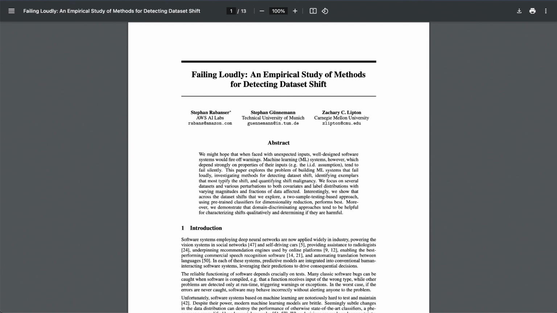Well, that's where our deep dive comes in today. We're looking at this research paper. It's called Failing Loudly, an empirical study of methods for detecting dataset shift by Stephen Rabanser and colleagues. They really get into how to catch these shifts before they cause huge problems. Failing loudly. I like that. Better than a silent failure.